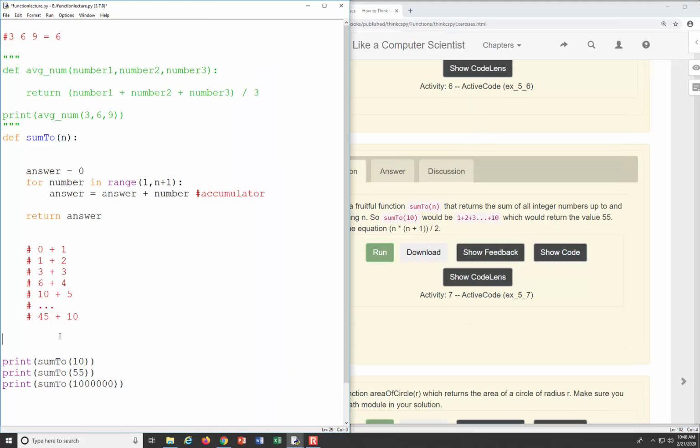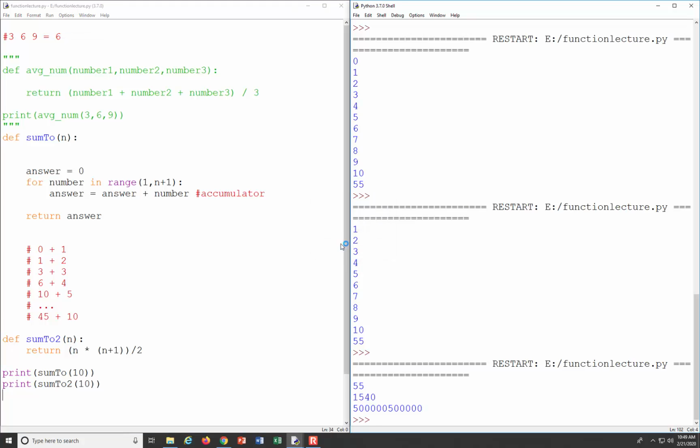So let's define sum2, and we're going to pass in the same n. But this time, all we're going to do is return the formula that was given to us: n times n plus 1, and then we'll divide all of that by 2. And to verify that's working, we will run this, and we should see that we get the exact same answer each time.